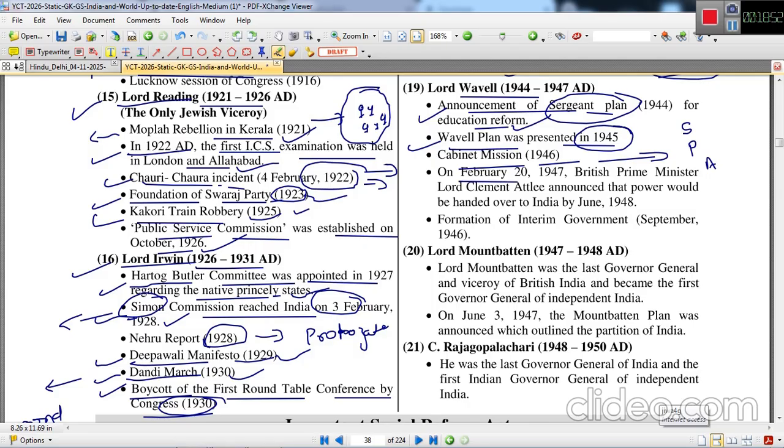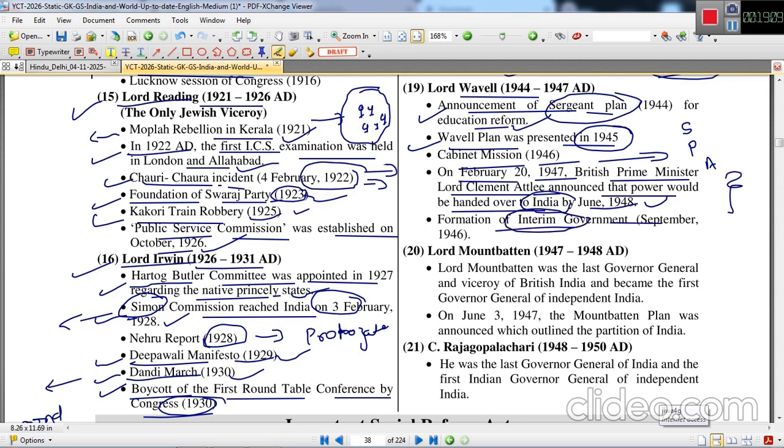On February 20, 1947, British Prime Minister Clement Attlee announced that power would be handed over to India by June 1948, because he was aware that remaining in India would now be a very costly affair.